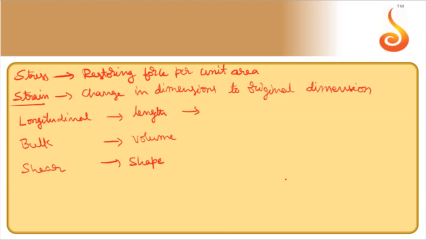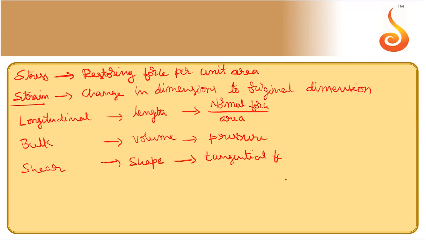Longitudinal stress is normal force per unit area. Volume stress is nothing but pressure. Shear stress is tangential force per unit area.